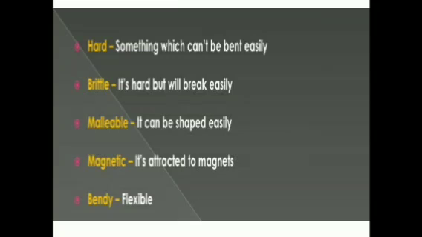Brittle means it's hard but weak, and breaks easily. Brittle means, for example, a chalk piece. It's hard, but if you try to break it, it will break very easily. So such materials are called brittle materials. Chalk is a very good example of brittle. Malleable, it can be shaped easily. Like you get gold ornaments, because you can melt gold and shape it easily. That's why gold is malleable.